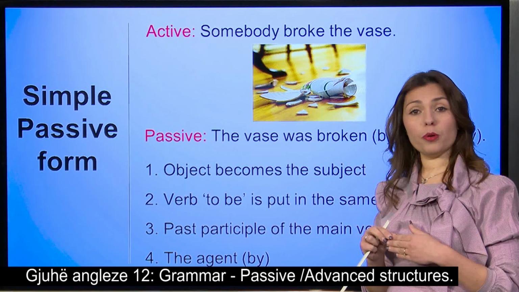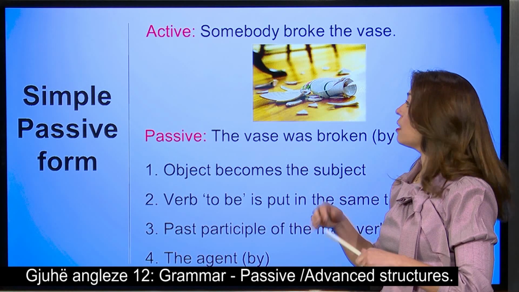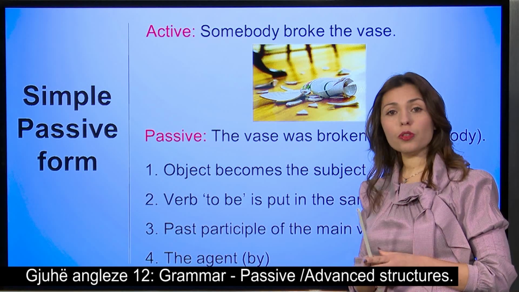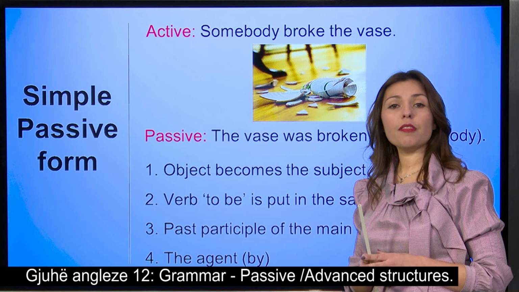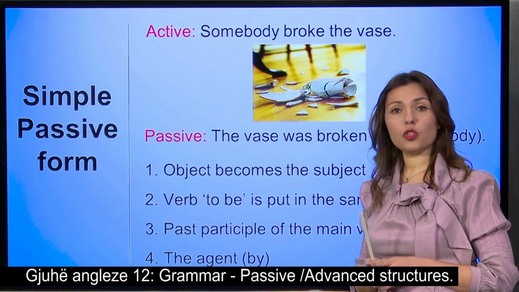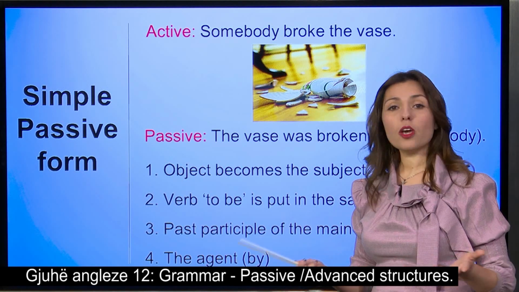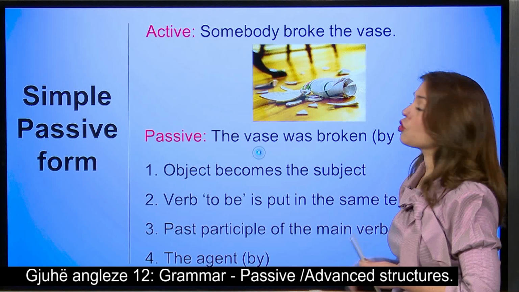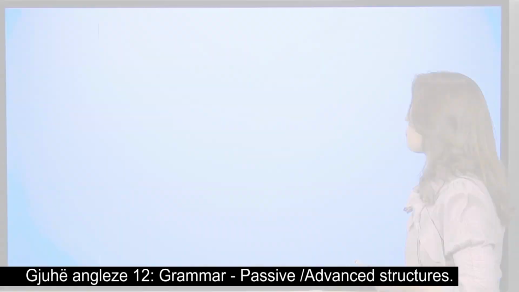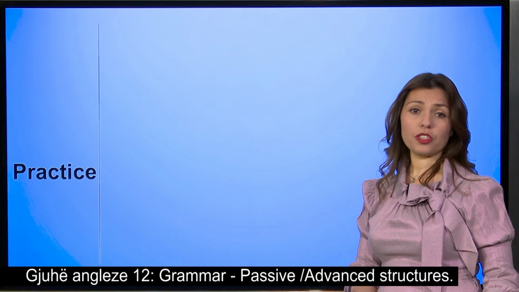Then we put the verb to be in the same tense as the active. The third thing is to put our main verb in the past participle. And the last thing to be done is to put the agent. So by whom was that action done? Let's move on, please. And now let's go and practice all the theory that we just saw.